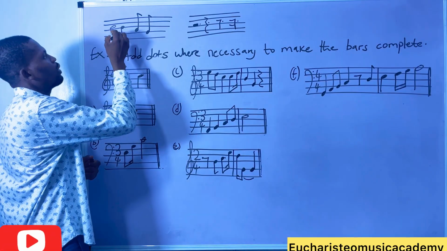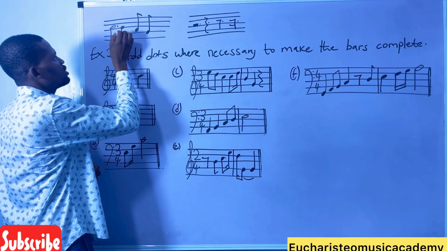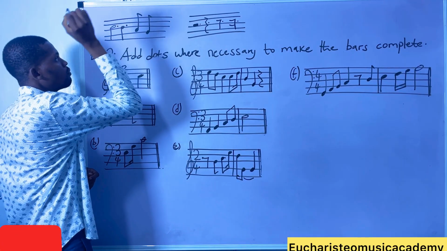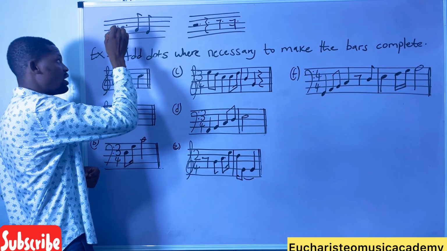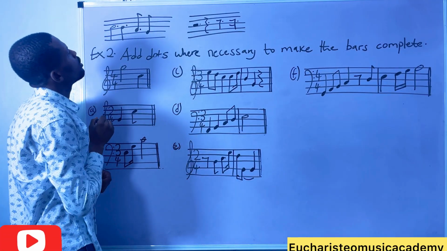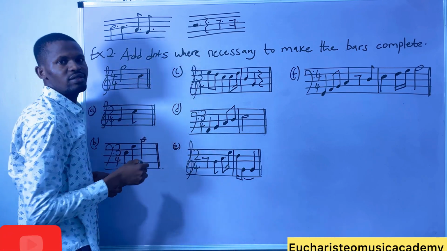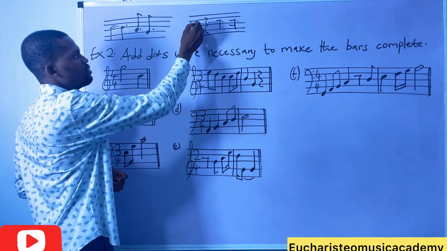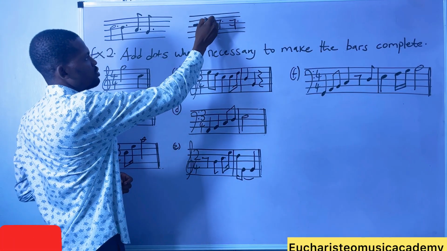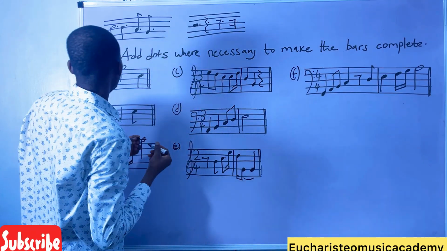So for this minim, if I were to add a dot here, this is the place to put it. If I dot this crochet on the line, we would put the dot here, not on the line. Even if you know it's on the line, you still put it in that place. This one, put it here. You don't dot a line. Now for this rest, minim rest, put the dot here. For this crochet rest, put the dot here. Quaver rest, put the dot here. Semiquaver rest, put the dot there.